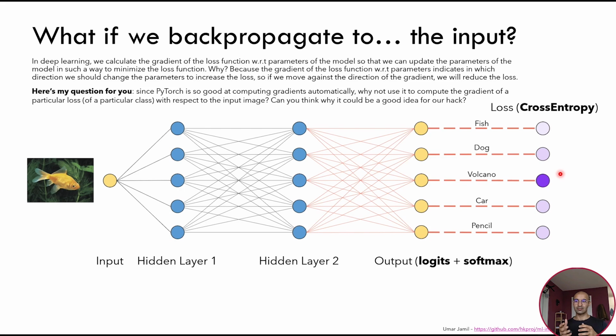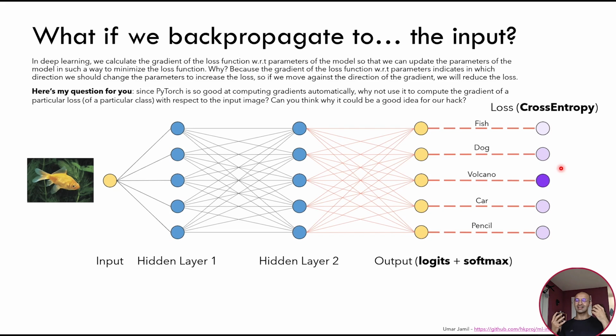So we want the network to believe it's a volcano, so we can create a new loss function with respect to the target volcano. And then we run this picture in the network and we calculate the gradient of the loss function with respect to the input. And later we'll see in the code how to do that.